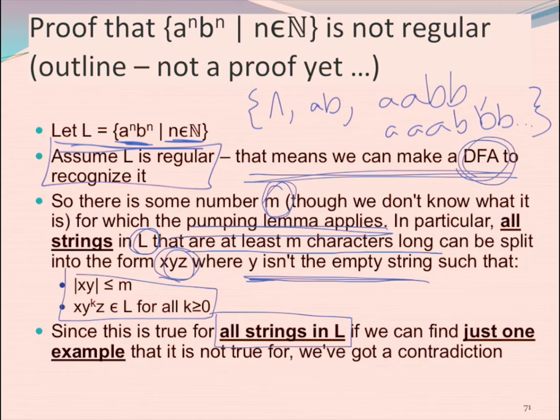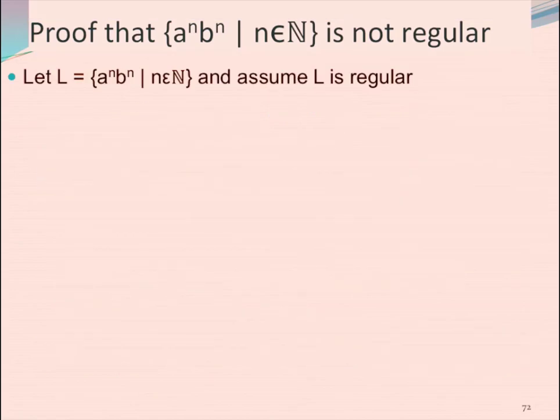If we can find just one example that it's not true for, we've got a contradiction, and therefore our assumption must be false. L must not be regular. Okay? So let's do the real proof now, and we're just going to go through it step by step.